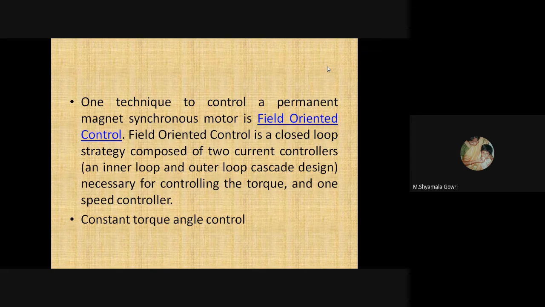One technique to control a permanent magnet synchronous motor is field oriented control. Field oriented control is a closed loop strategy composed of two current controllers, an inner loop and an outer loop, a cascade design necessary for controlling the torque, and one speed controller, with constant torque angle control.